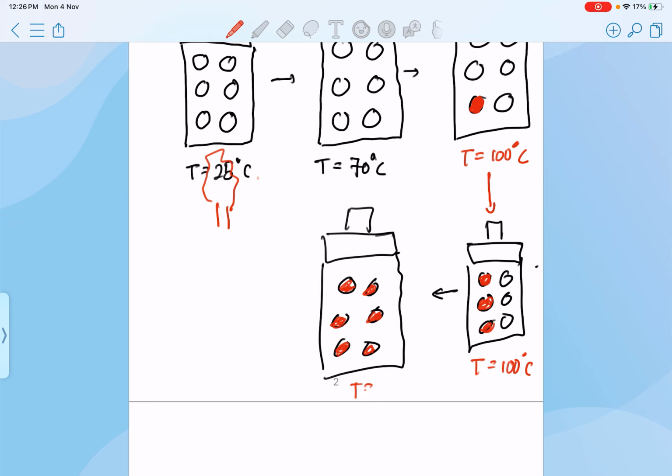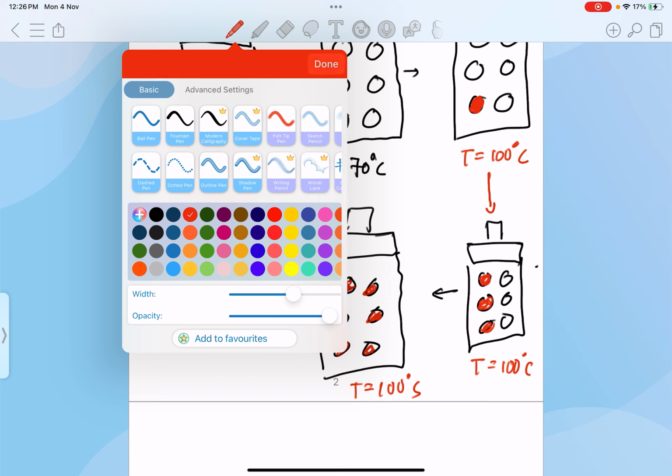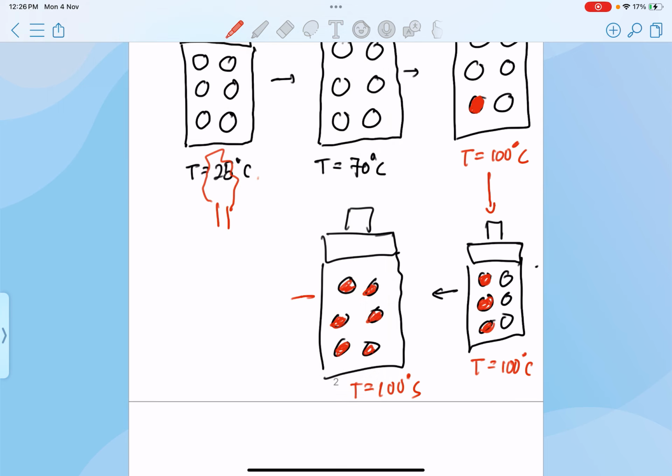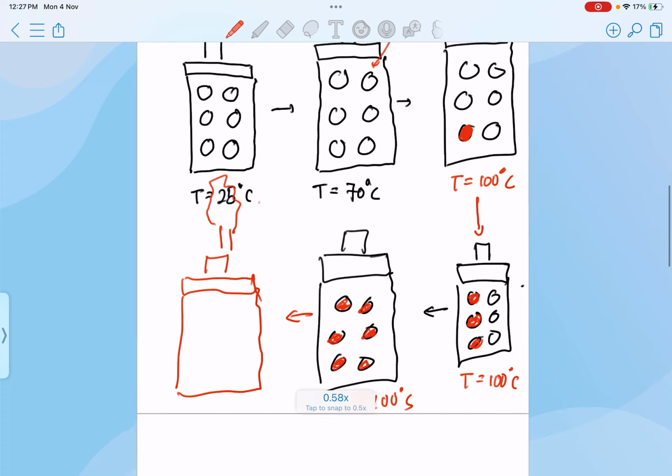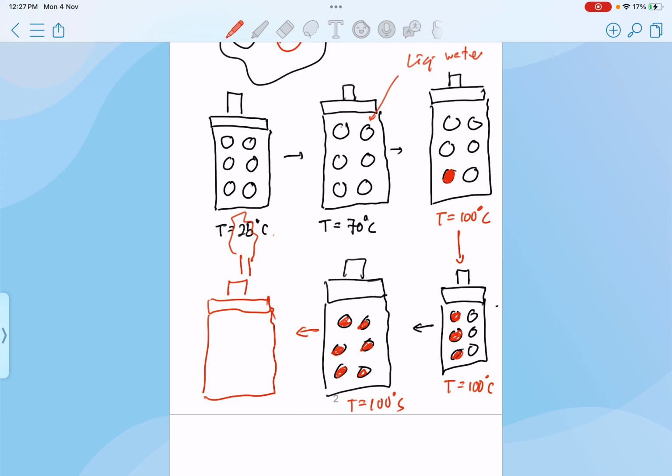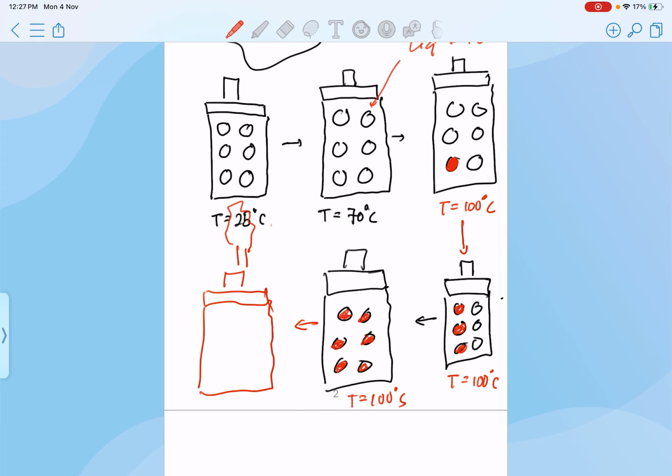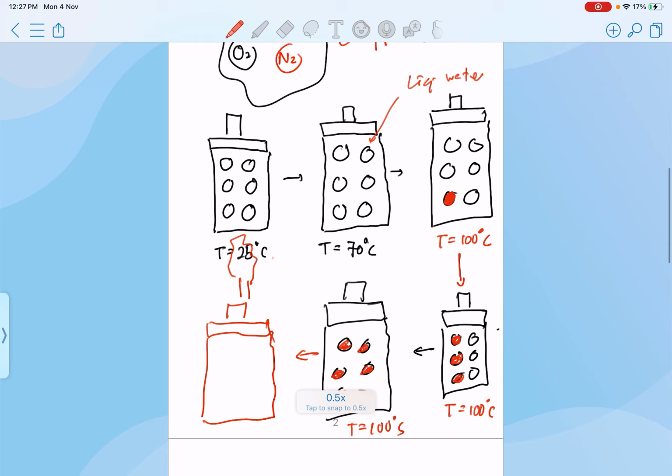And then the temperature is still at 100 degrees Celsius. And then if I continue heating up my water inside my piston cylinder over here, now I'm going to have something that looks like this.